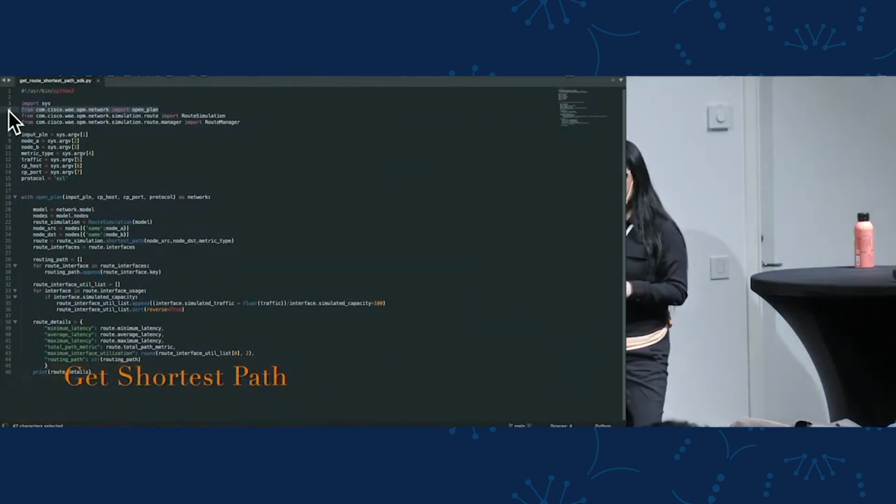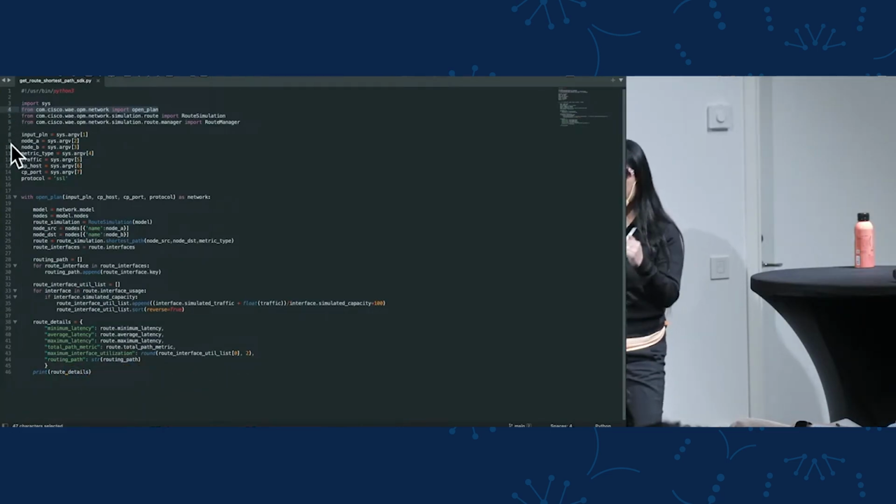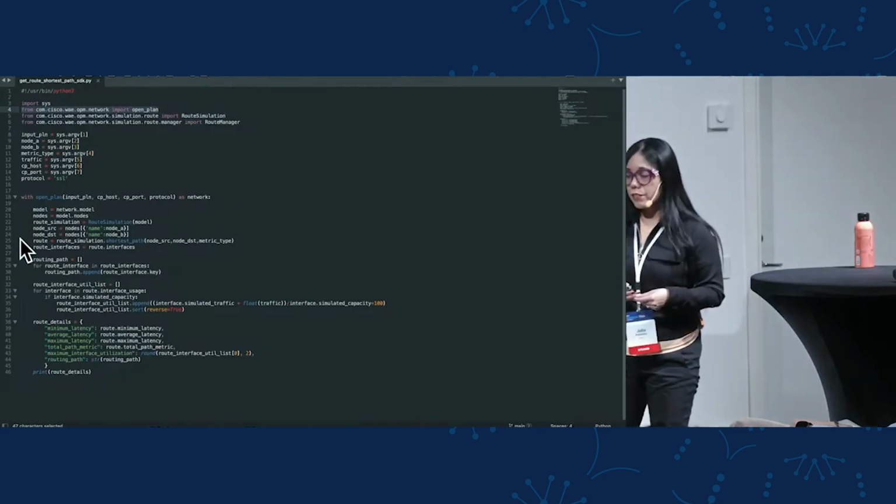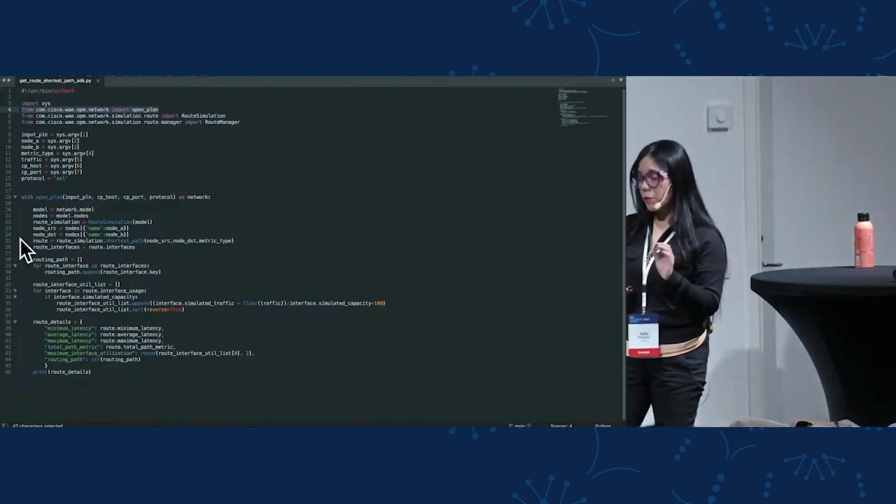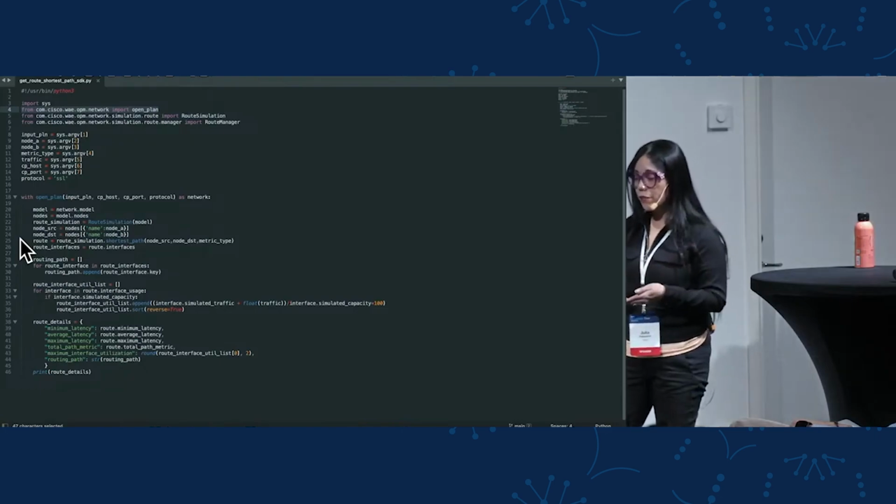So the main step that we need to do is to import the OPM library. Then we can start reading our arguments, for example, the input plan file, the source and destination node of my demand, the corresponding traffic, and then using the with statement, we can access the plan file by passing the corresponding arguments, like for example, the Crosswork Planning details. And if we want to access each of the objects, we simply need to use the dot notation, simple Python syntax.